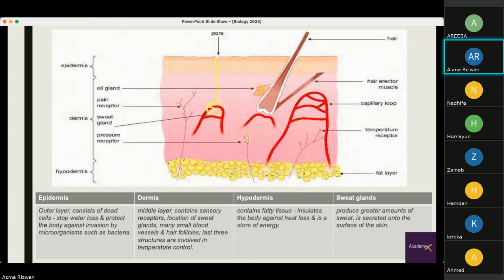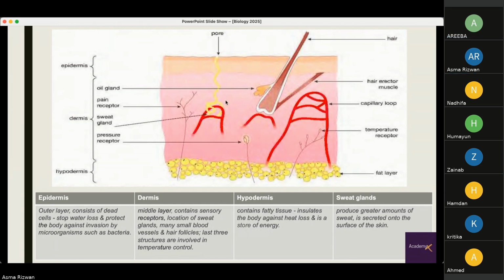The last three structures are involved in temperature control. So, sensory receptors, sweat glands, and blood vessels and hair follicles, these are involved in temperature control. We have the hypodermis, which contains fatty tissue. It insulates the body against heat loss and is a store of energy.